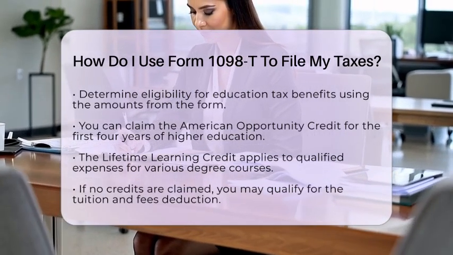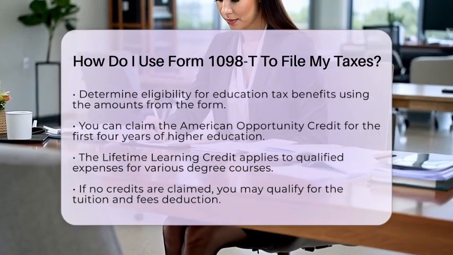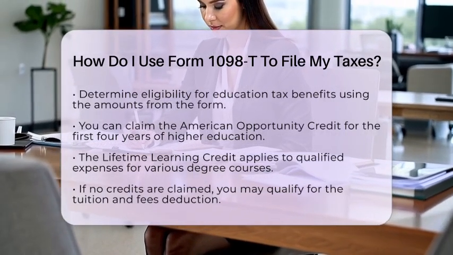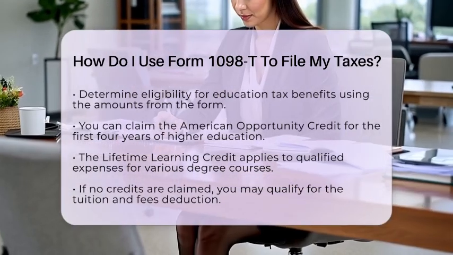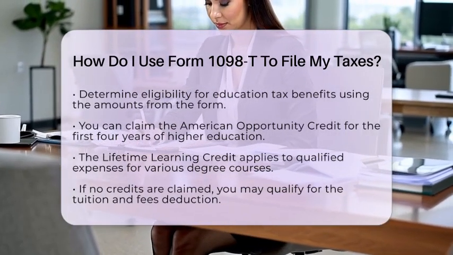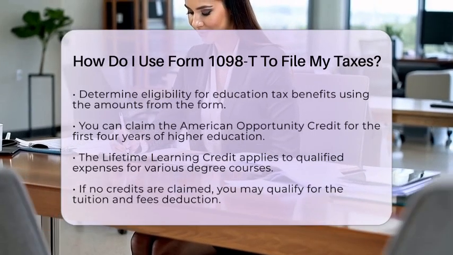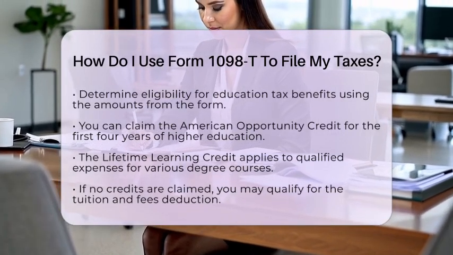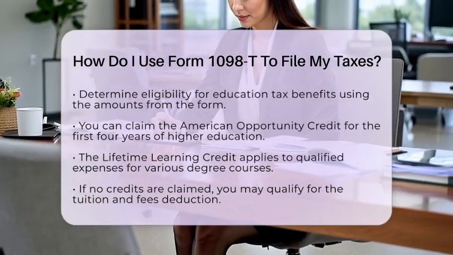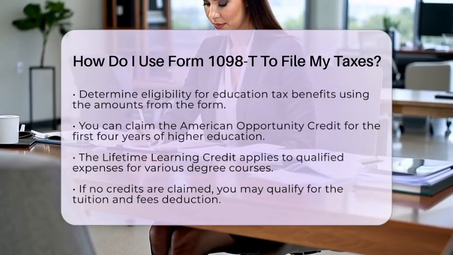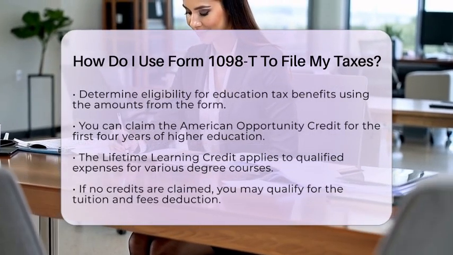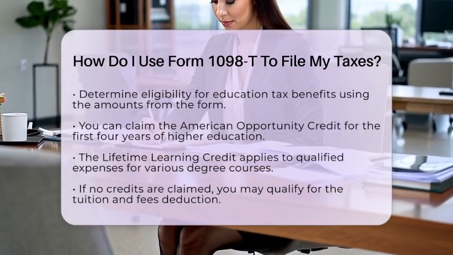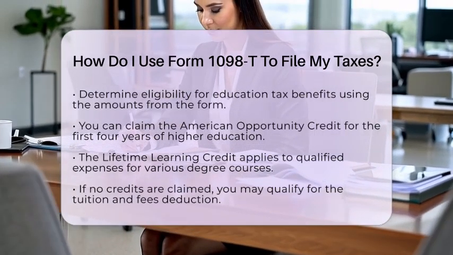When you file your tax return, report the qualified expenses on the appropriate section of your Form 1040. Enter the qualified tuition and related expenses paid, which you find in Box 1. Be sure to subtract any scholarships or grants reported in Box 5, as these reduce the amount of expenses eligible for credits or deductions. Adjust for any prior year corrections shown in Box 4.